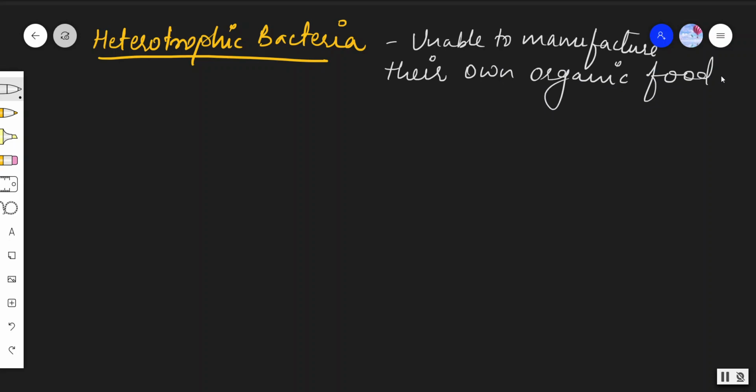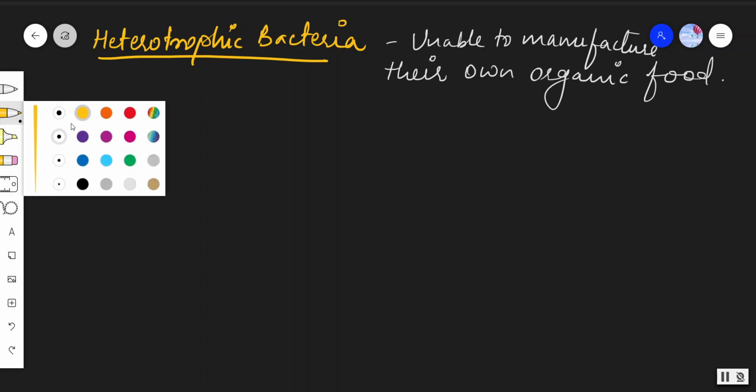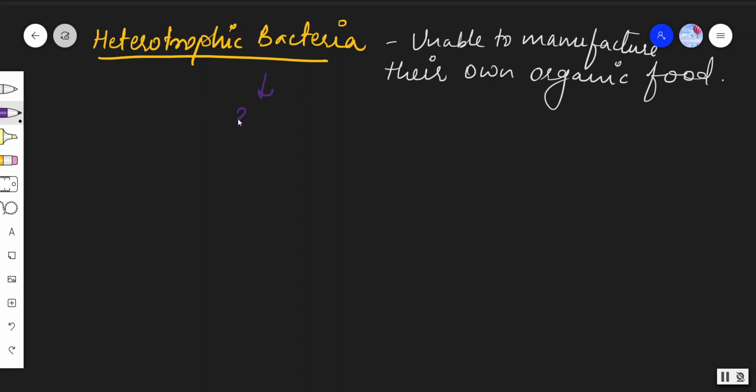Hence they depend on others for their nutrition. These are of further 3 types.